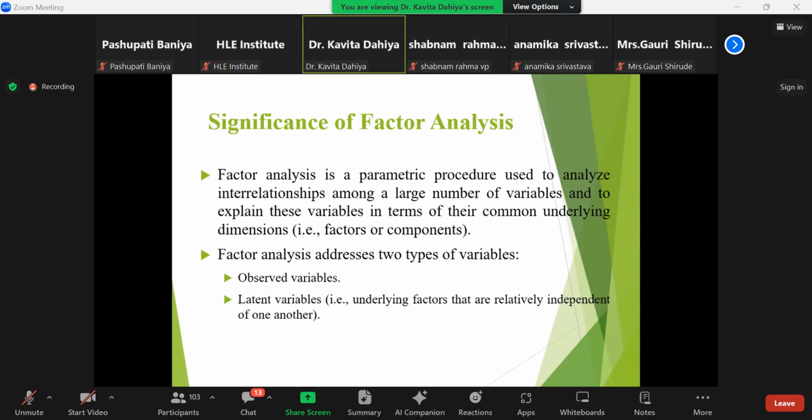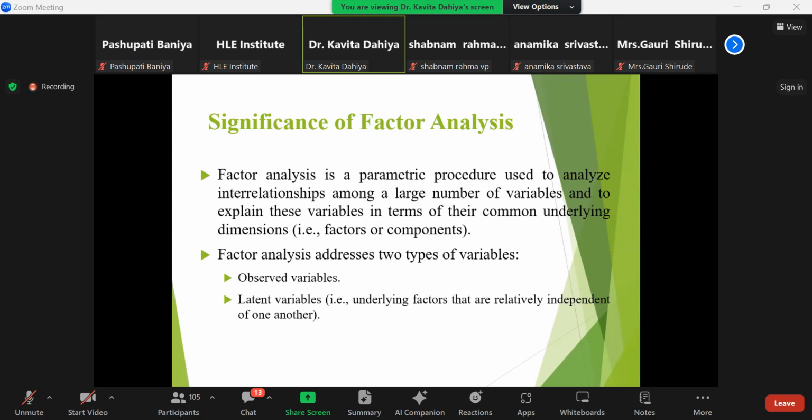All these are observed variables, where he marks his response for the age only. If you ask the respondent, what is your age? Then his age is maybe 37. What is your height? Maybe 5 feet. What is your weight? 52 kg. All these are observed variables. You can observe them directly without any assistance.